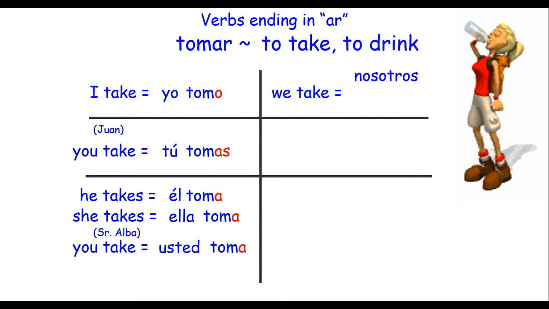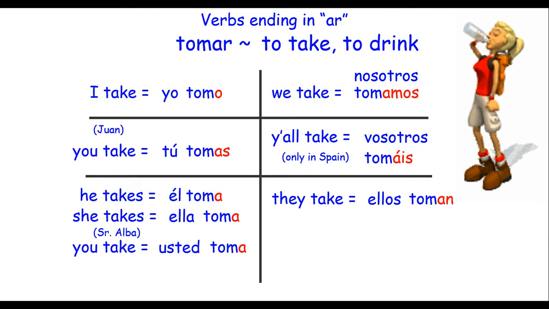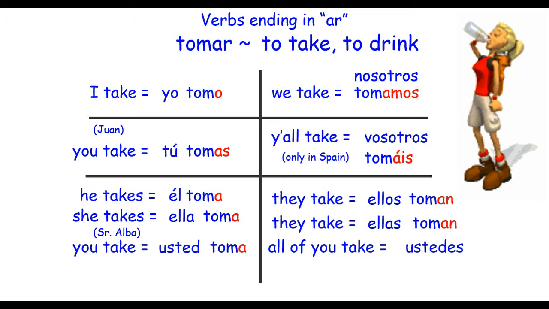We take, tomamos. Only if you're in España, vosotros tomáis. They take. If it's guys or guys and girls together, ellos toman. They take, ellas toman, a group of girls only. And talking to at least two people, if not more, all of you take, ustedes toman. Notice all of these, we take off the AR, and then we add those letters. They become a pattern: o, as, a, amos, an.